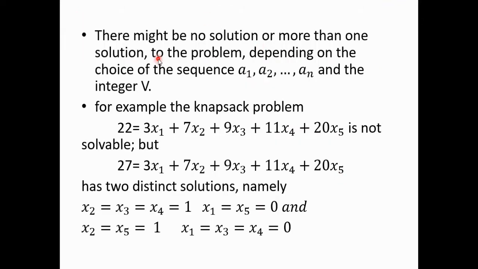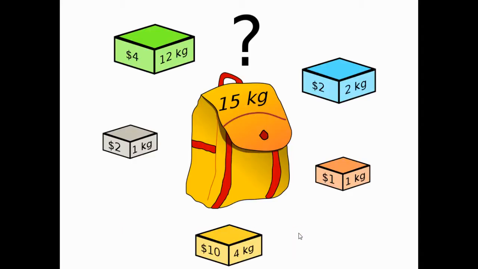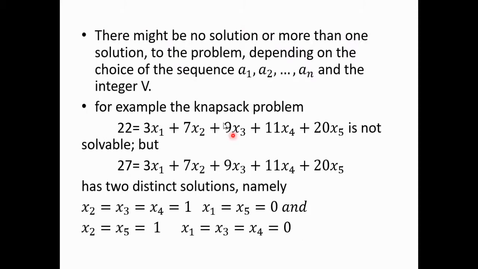Now there might be no solution or more than one solution to the problem. For this problem we were talking about, V is equal to A1 x1 plus A2 x2 plus An xn. Basically we have to solve this equation. We have to find different values of xi's. There might be no solution or more than one solution to the problem depending on the choice of the sequence A1, A2, An and the integer V.